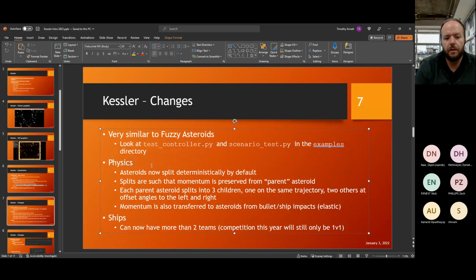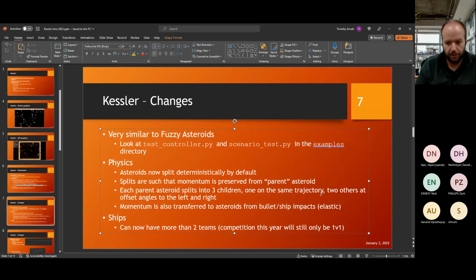Physics: there were a number of changes to the physics. The asteroid splits are now deterministic by default. We may change this in the future to be somewhat random, but currently it is deterministic. And the way that the splits happen is that the momentum is preserved from the parent asteroid, and each parent asteroid splits into 3 children.